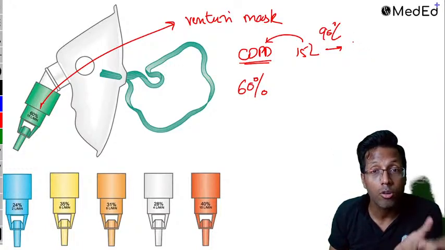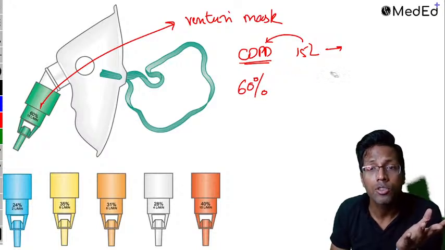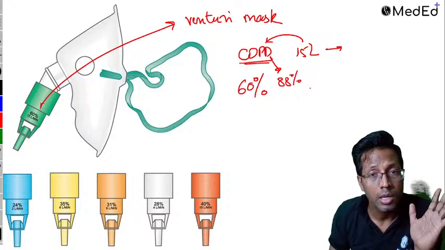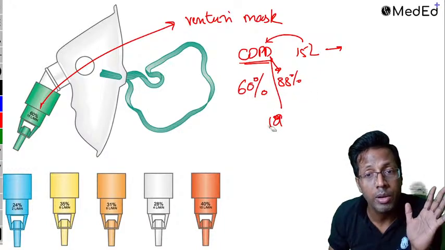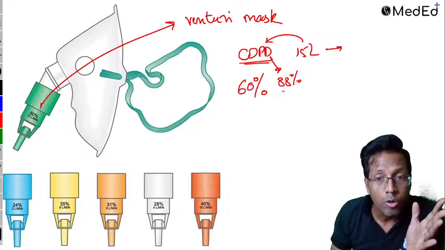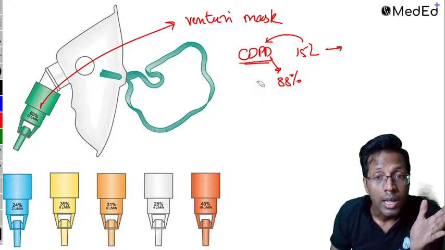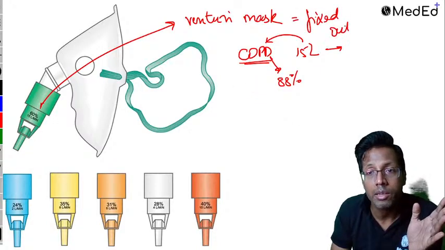Here you have to give titrated oxygen. In a COPD patient, I don't want the SpO2 to reach 100%. In a COPD patient, I am happy if the saturation is 88%. He will survive. If I make his saturation 100%, he will die. He'll stop breathing. Hypoxia is what is needed in these patients to breathe. So I will try to keep it around 88 to 90%, and therefore I need to give him titrated oxygen, and therefore I need something called a fixed output device.